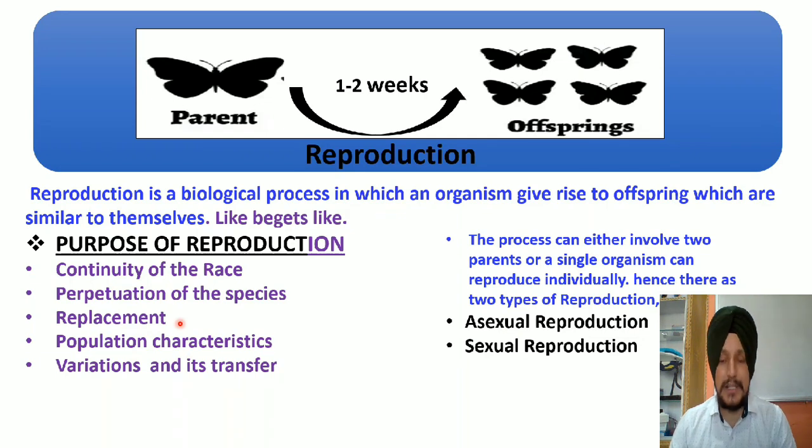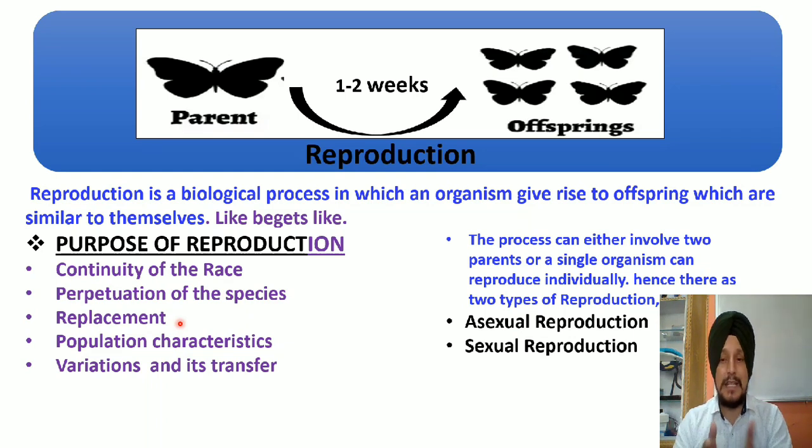Third one is the replacement. Student, due to death, the number of the population continually decreases, and it is reproduction that maintains a complete balance in the number of the population of a particular organism, because death decreases the number of the population, whereas through reproduction the number of the population increases.